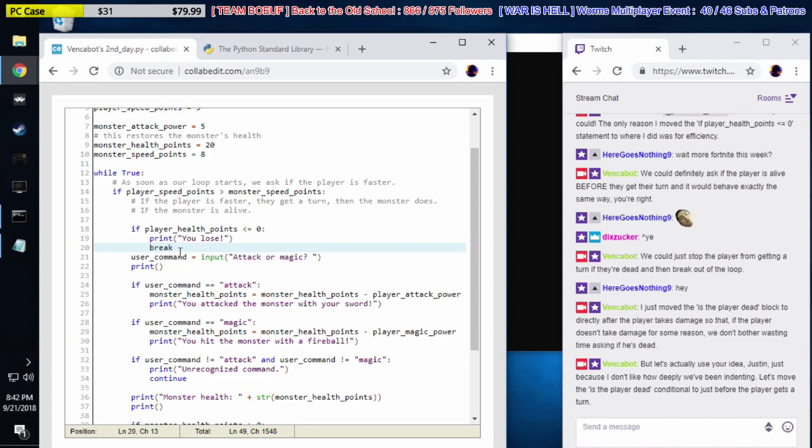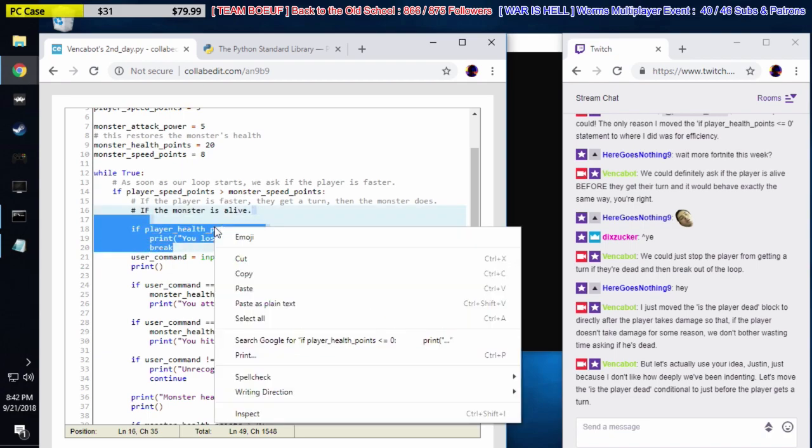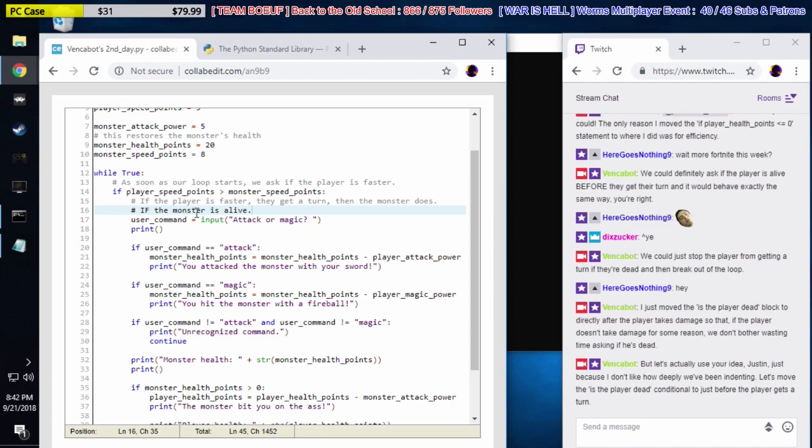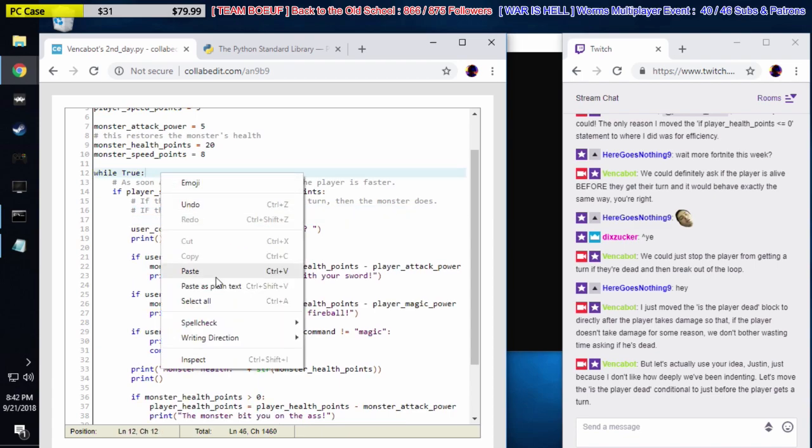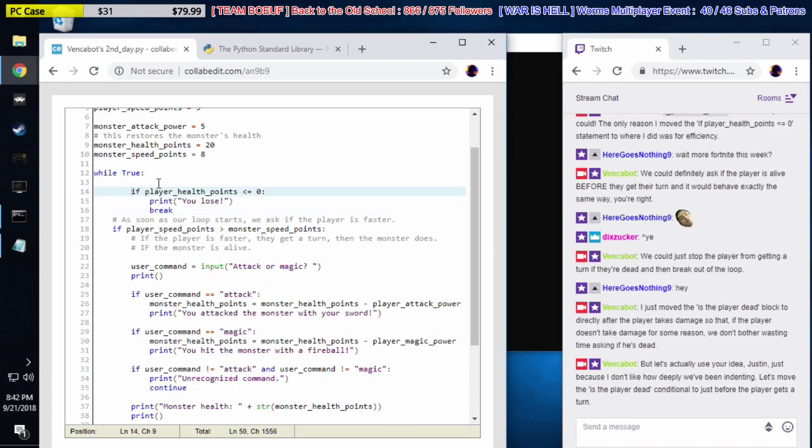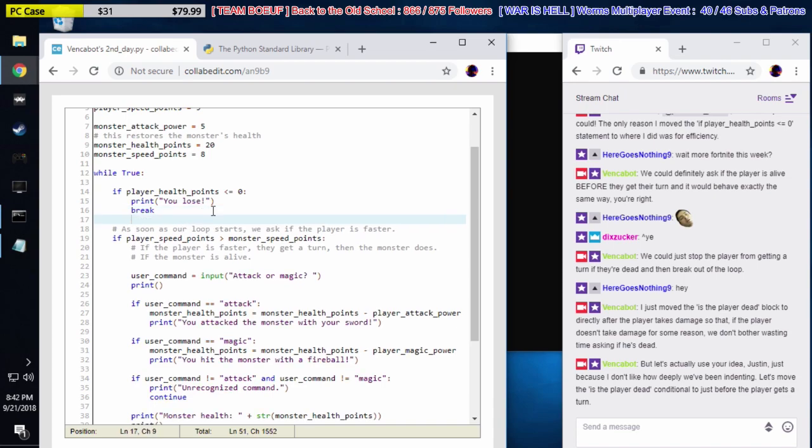That's it. We can also move this statement right here, before we even ask about the speed. Right? This is before we even ask about the speed, because the speed doesn't even matter. Right? It doesn't matter who's faster. If I have no health left, I'm dead. That's it. Game over. Right?